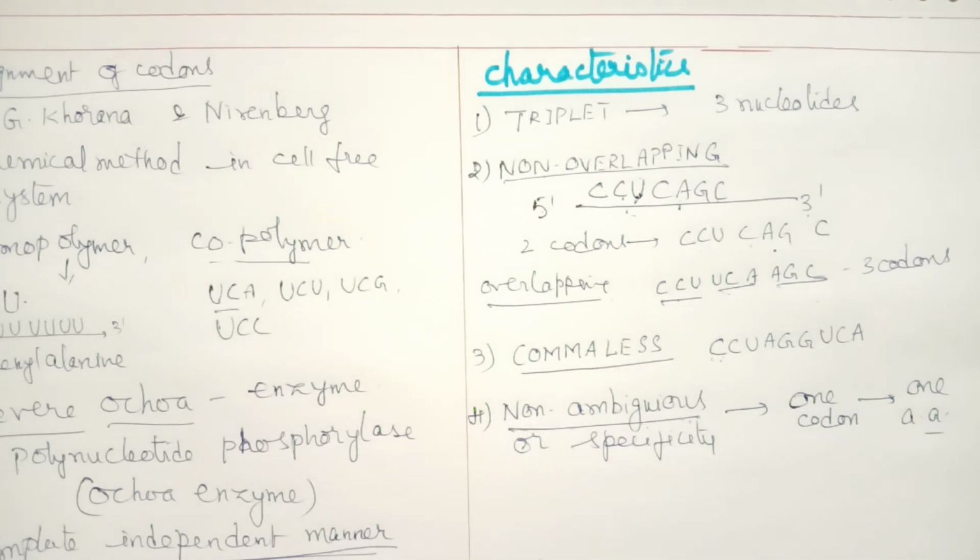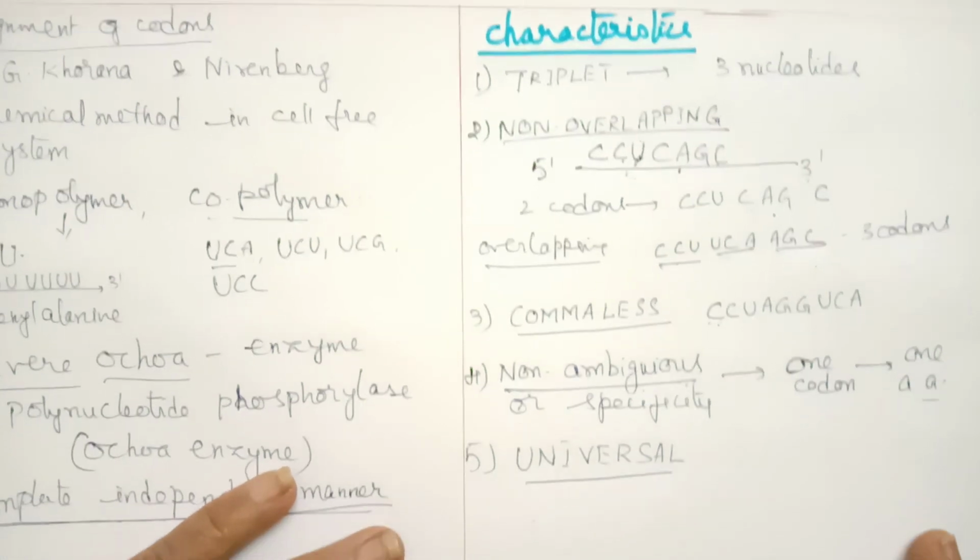That is the fourth. The next one is called the universal nature of genetic code. That means genetic code is universal. It is common for all the organisms.